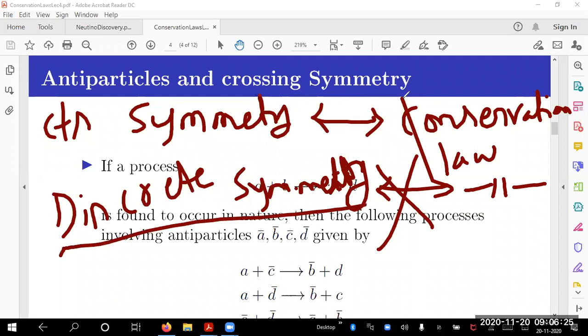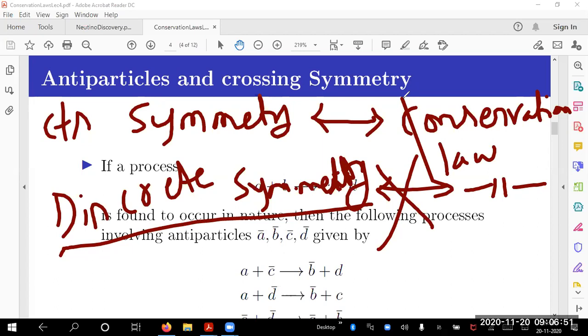But I can only observe such discrete symmetries, and what are the implications of discrete symmetry in elementary particle physics? Remember, we are only talking about elementary particle interactions, and I do not know the mathematical nature of these interactions. So I need to depend on something which I can observe experimentally.